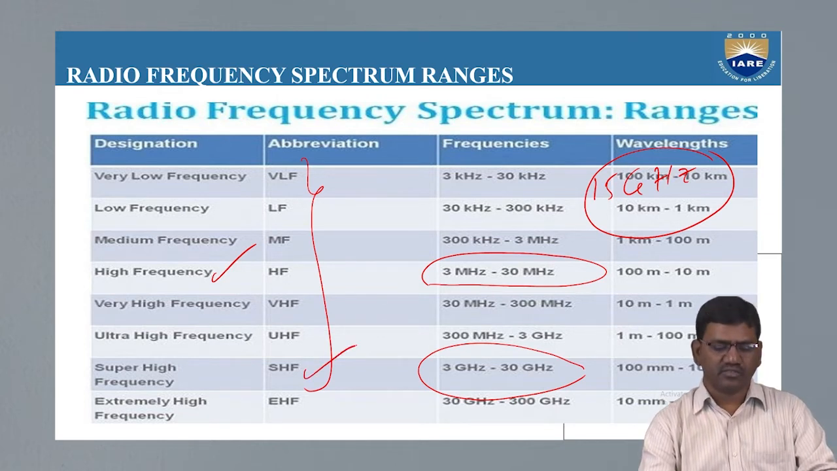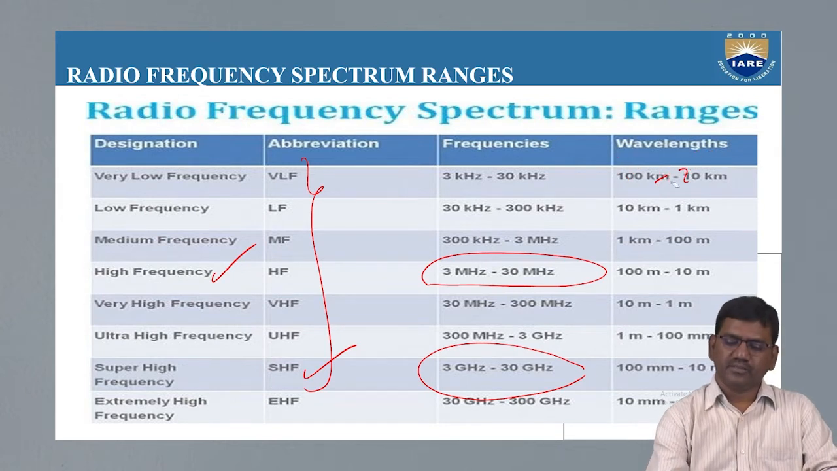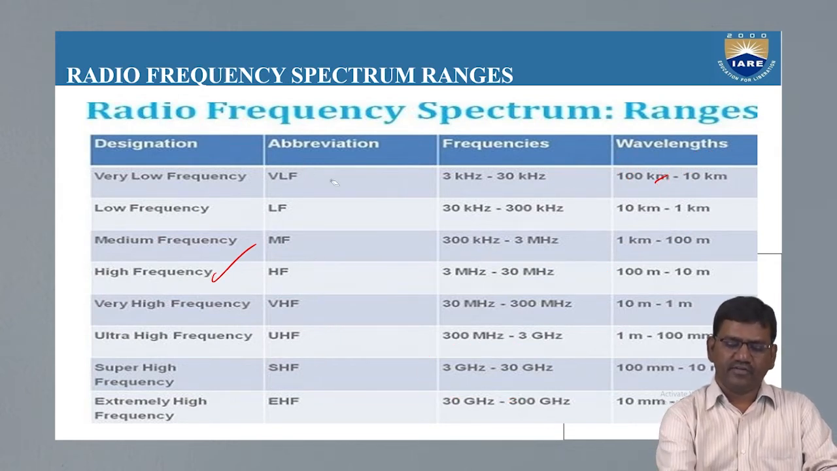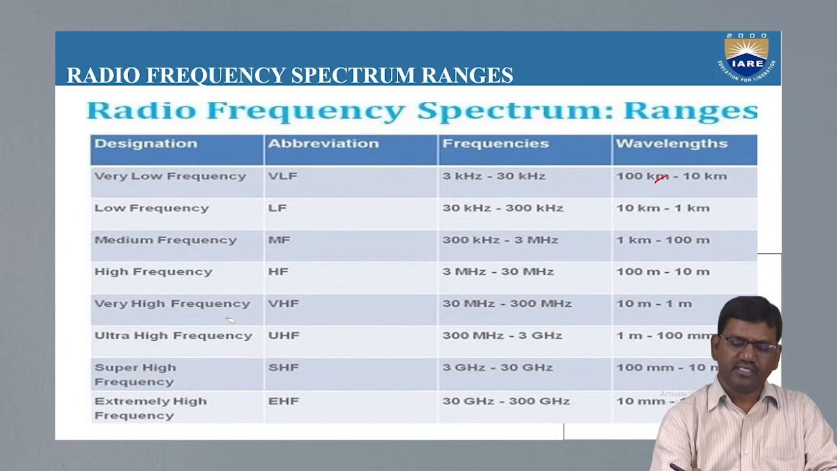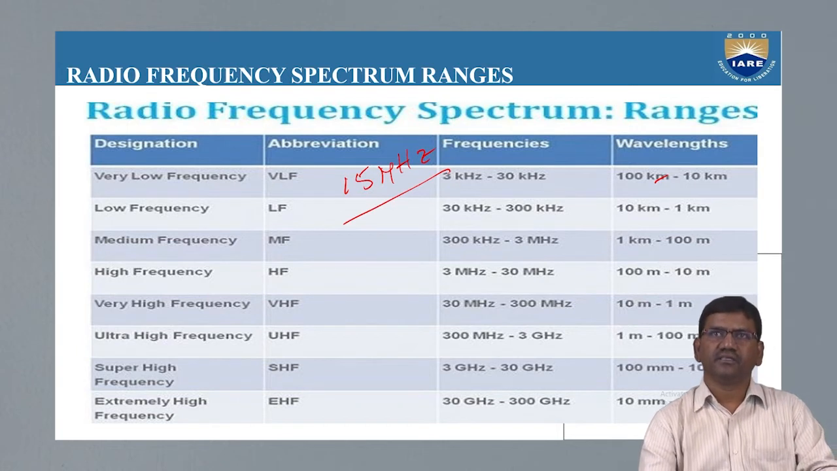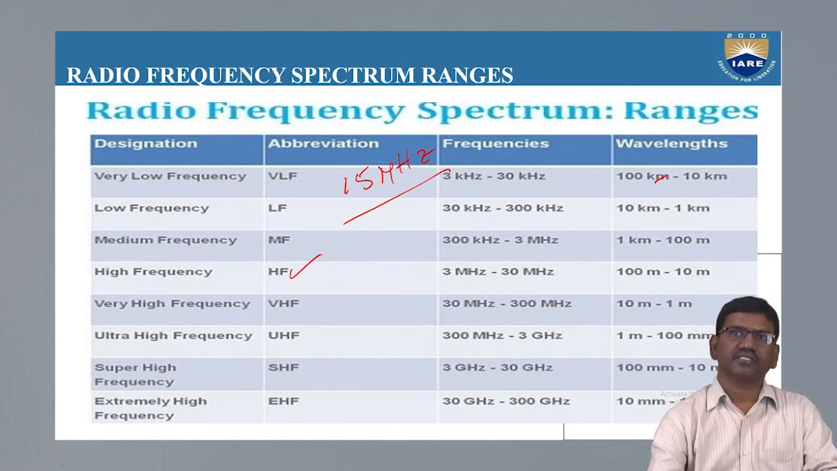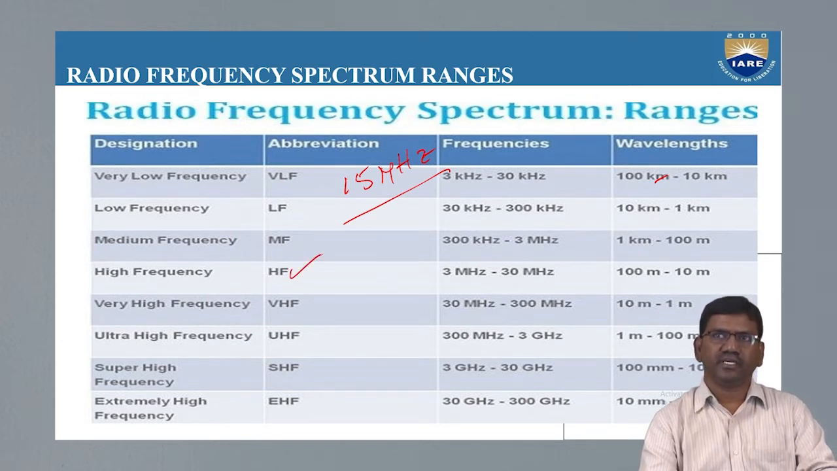15 GHz comes under super high frequency. Suppose, for example, the frequency range lies around 15 megahertz. What is the abbreviation, the designation given for 15 megahertz? It is high frequency. So you need to remember that 15 megahertz is nothing but the high frequency.